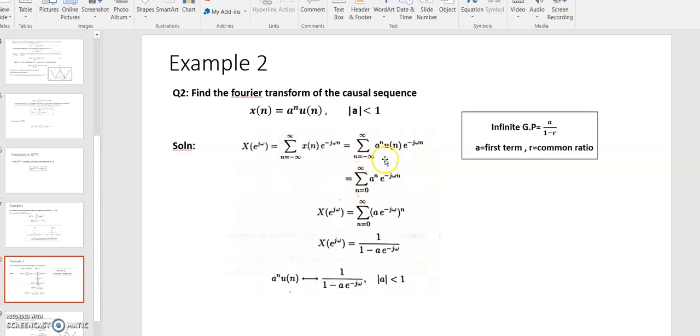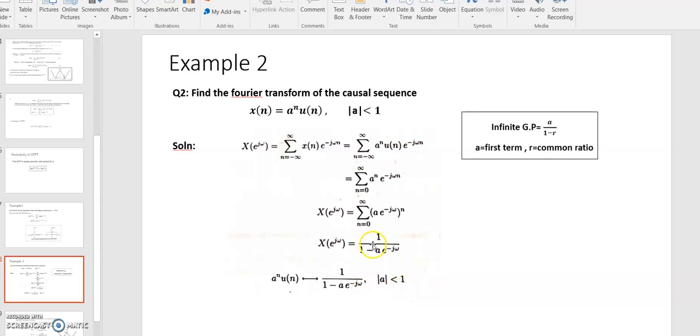Now apply the limits. Here u[n] extends from 0 to infinity. So take this u[n] into the summation, and the limit will be from n equals 0 to infinity. And this becomes a^n e^(-jωn). Open the summation. When you open the summation, it will produce a GP. For the GP, you can write a upon 1 minus r, where a is the first term and r is the common ratio. Using this formula, you can write X(e^jω) equals 1 upon 1 minus a e^(-jω), for mod of a less than 1.